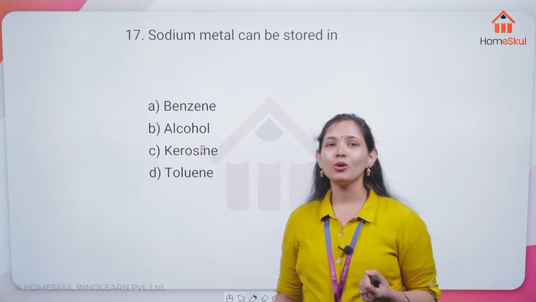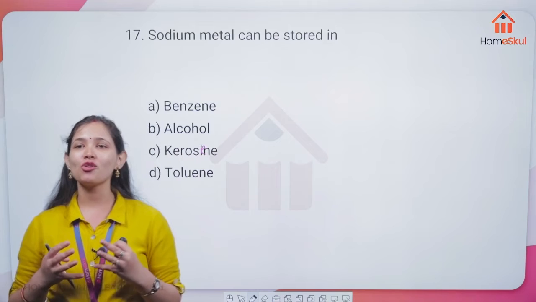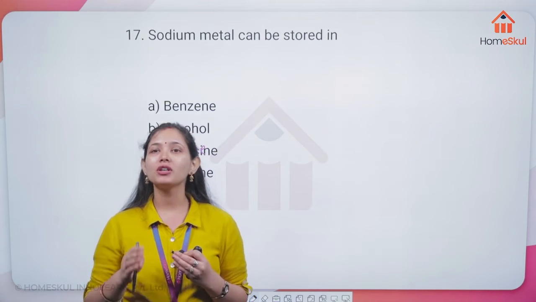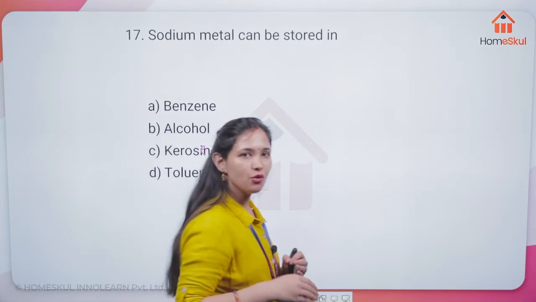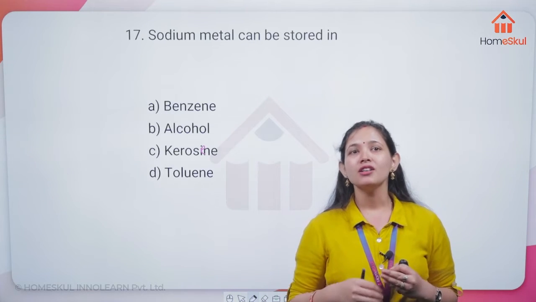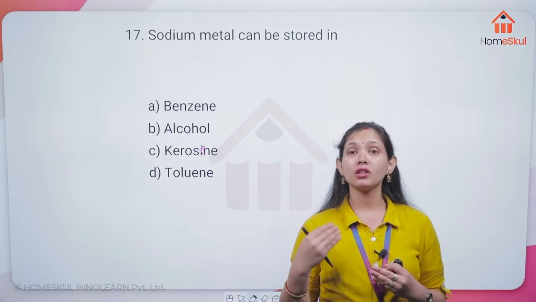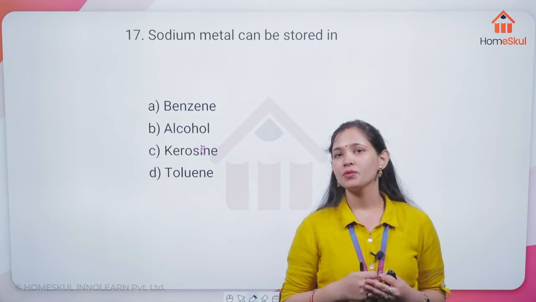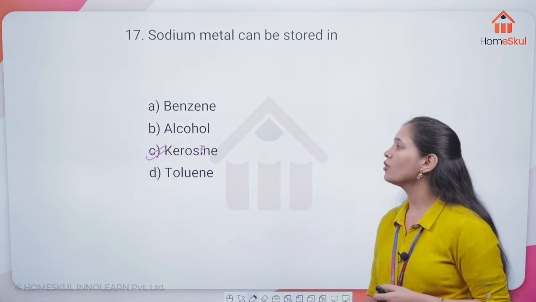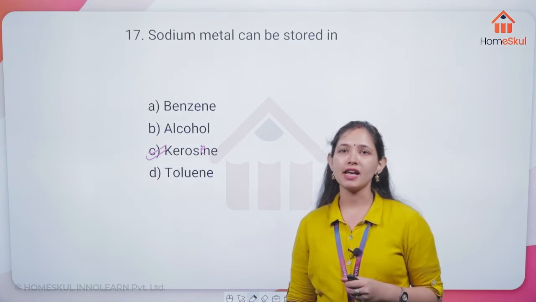We all know, if we are going to labs and want to do experiments with kerosene, we are going to have sodium metal dipped in kerosene. We have to cut that metal with a knife only if we want to go for any reaction or practical. They store sodium metal in kerosene because it reacts highly with oxygen and will catch fire. So the correct option is C, that sodium metal can be stored in kerosene. Kritika, Mohammed, everyone, very correct answers, very good.